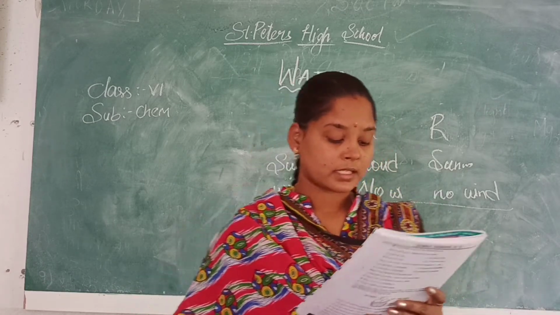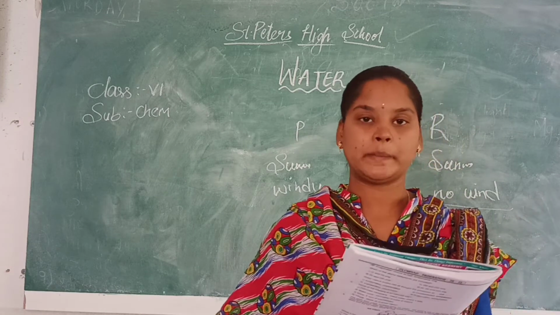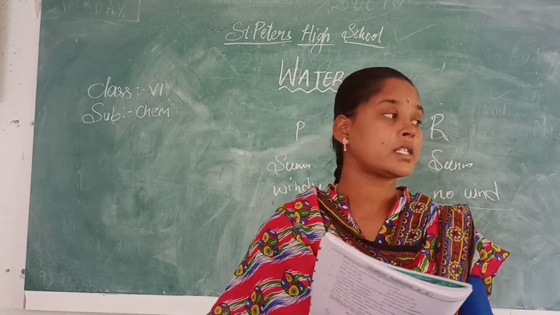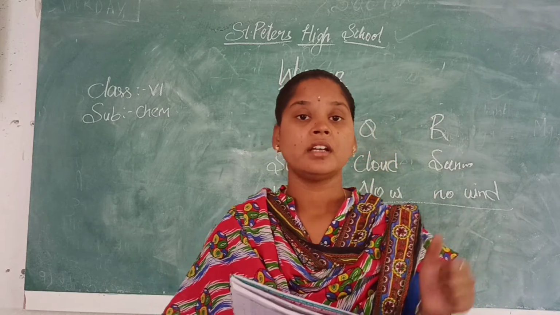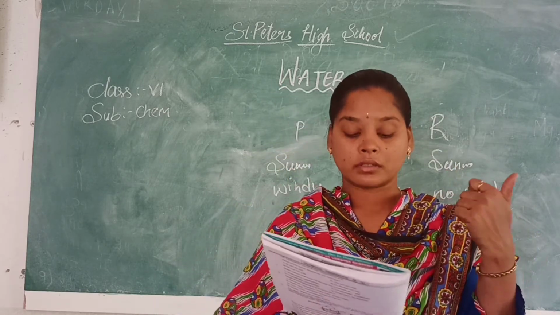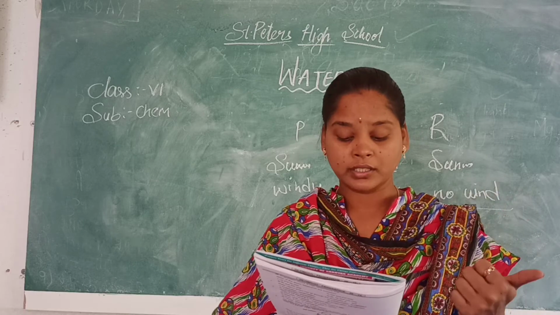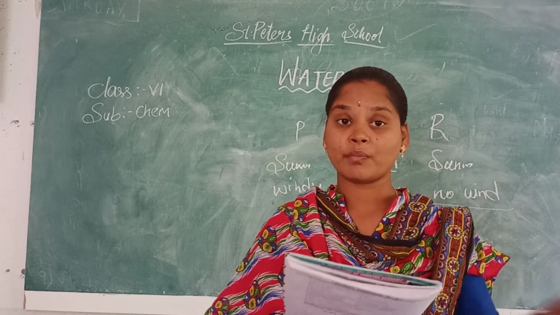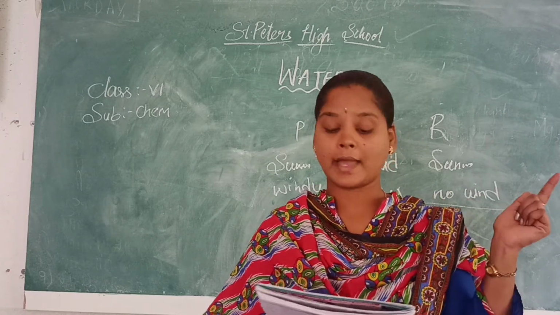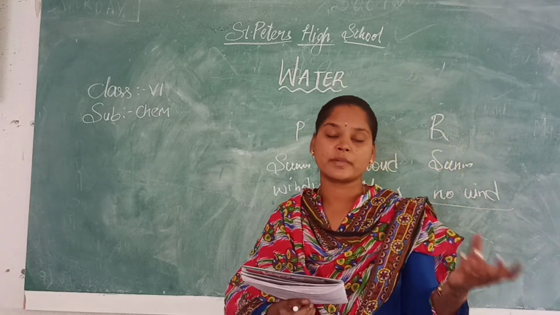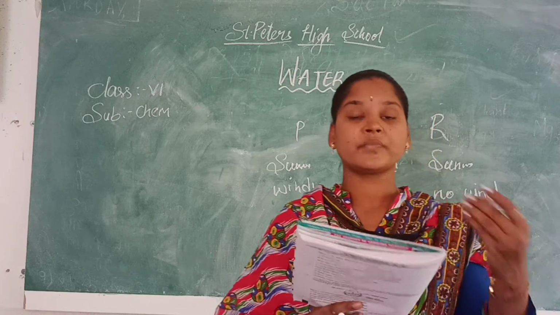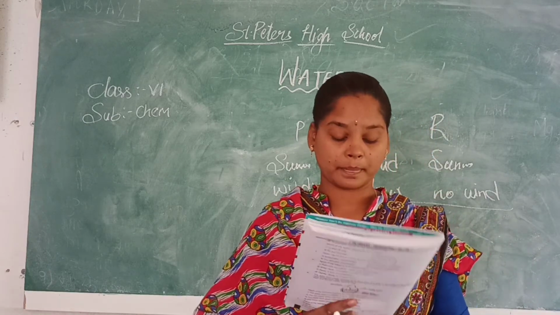Okay. Next, in plants, water is essential for what purpose? Is water essential for plants? Yes, it is very essential. Photosynthesis process, that is synthesis of food, transport of nutrients from the roots to the whole plant, germination of seeds. If water is not there, seeds will not germinate, right? So all these processes are needed for the plant.